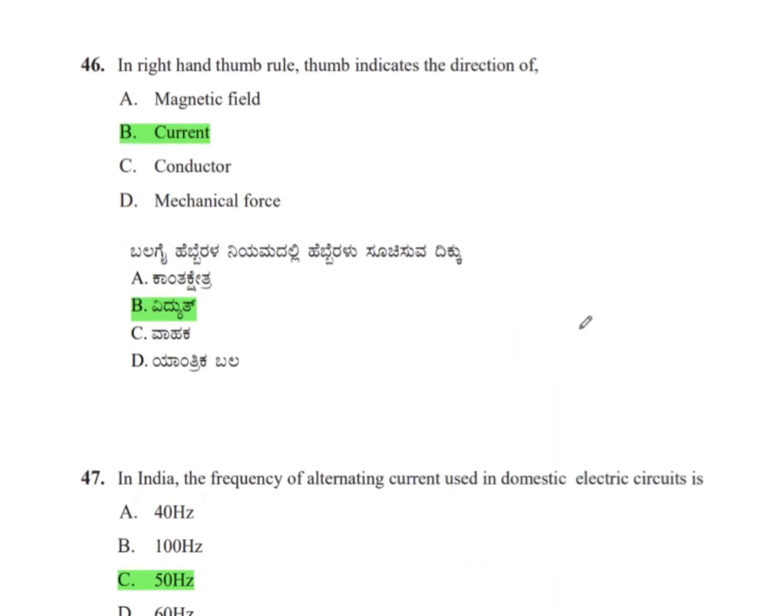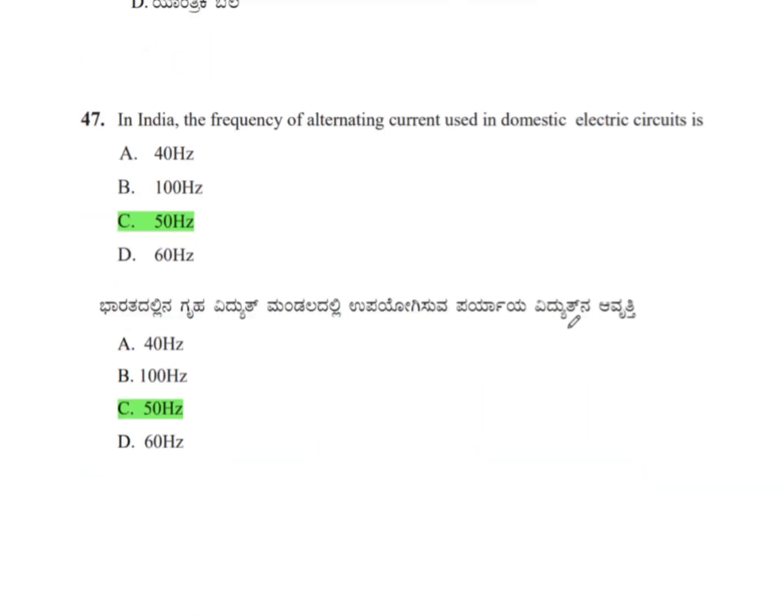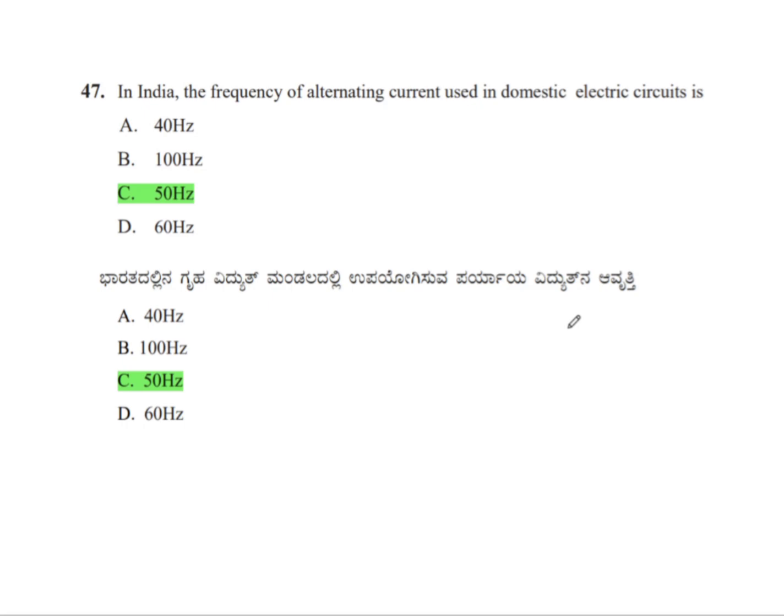Now the next question. In the right hand thumb rule, thumb indicates the direction of current. The thumb indicates the direction of current. In India, the frequency of alternating current used in domestic electric circuit is 50 Hz. Frequency is the number of cycles per second. Therefore, the alternating current used in domestic electric circuit is 50 Hz. It is around 220 to 230 volts.